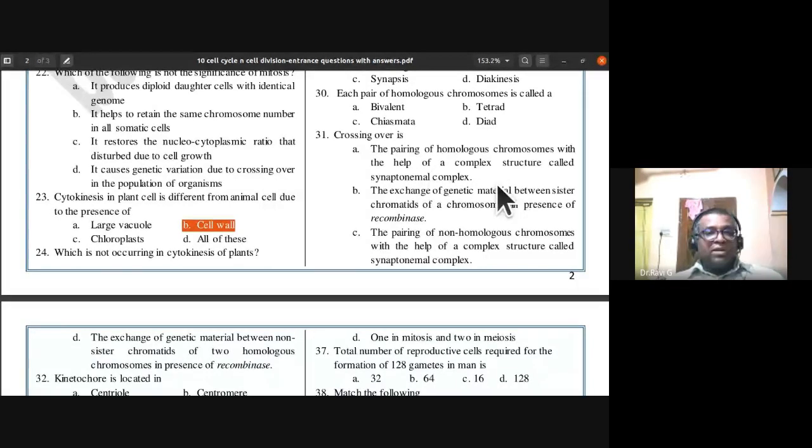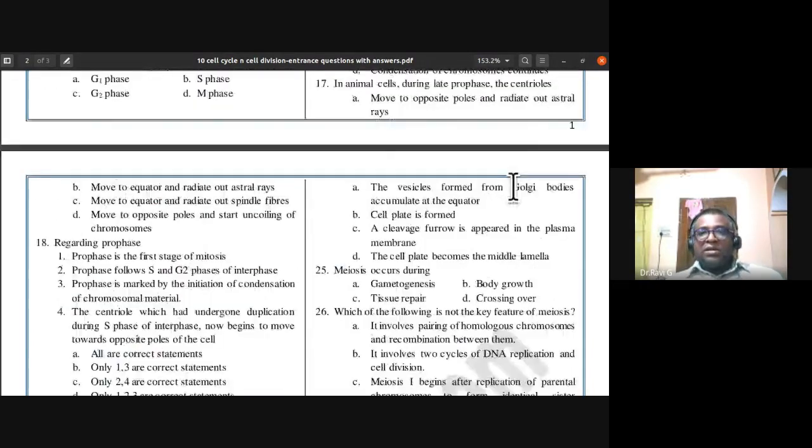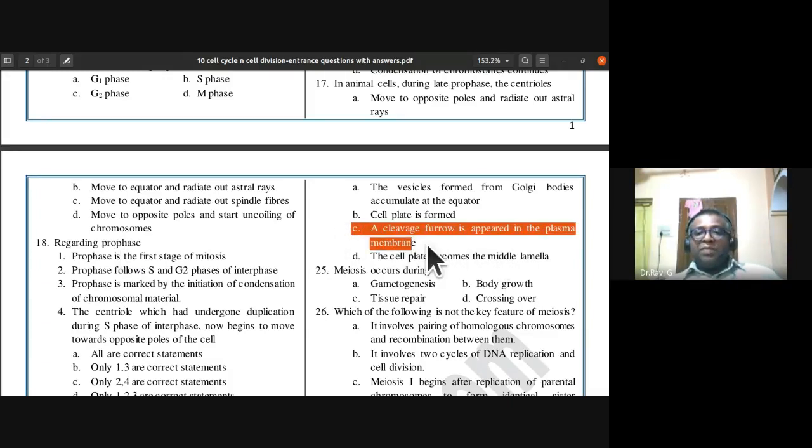Okay, 24th: which is not occurring in cytokinesis of plants? So we should find out which is the odd one here. The vesicles formed from Golgi bodies accumulate at the equator. Cell plate is formed. A cleavage furrow appears in the plasma membrane. The cell plate becomes the middle lamella. So C is what does not happen in plant cell division.